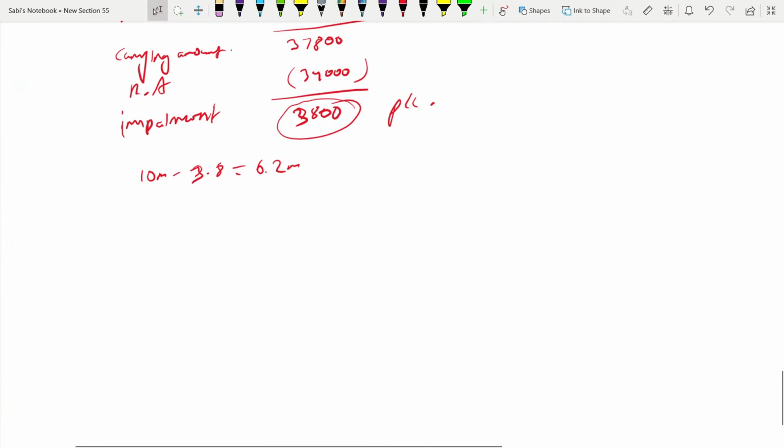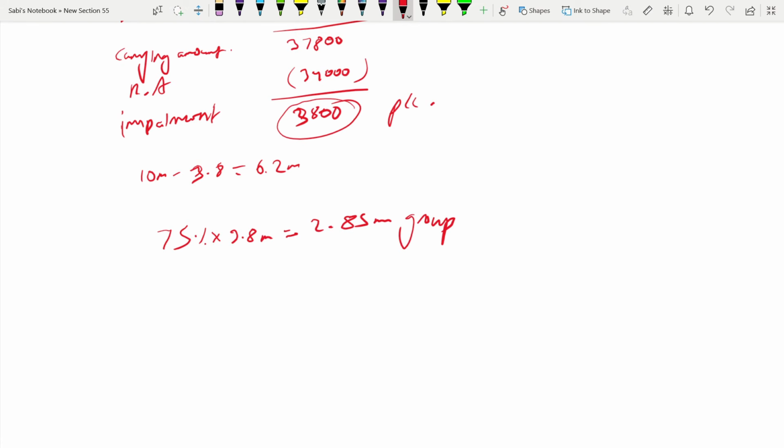Okay. So when you're taking the impairment, this is how you get 75% of 3.8 million. That impairment, which is 2.85 million, will go to group. And the balance, which is 25% of 3.8, will go as an NCI, which is 0.95. Okay. But we'll come back to that and see how we got 75% and 25% later on.